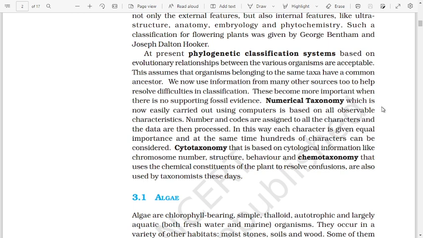Numerical taxonomy, which is now easily carried out using computers, is based on all observable characteristics. Numbers and codes are assigned to all the characters and the data are then processed. In this way, each character is given equal importance and at the same time hundreds of characters can be considered. Cytotaxonomy, that is based on cytological information like chromosome number, structure, behavior, and chemotaxonomy, that uses the chemical constituents of the plant to resolve confusion, are also used by taxonomists these days.